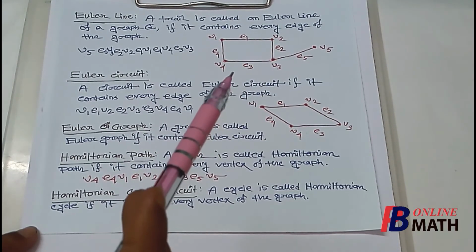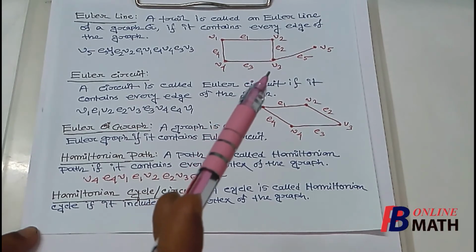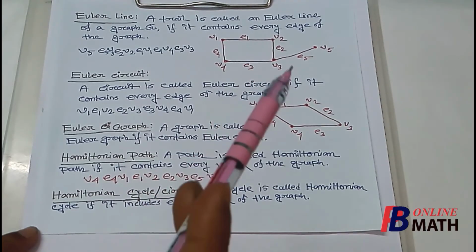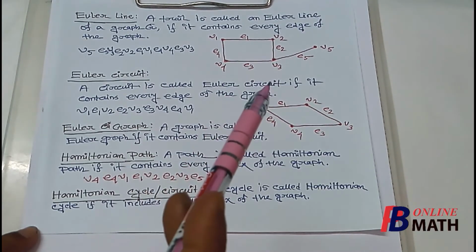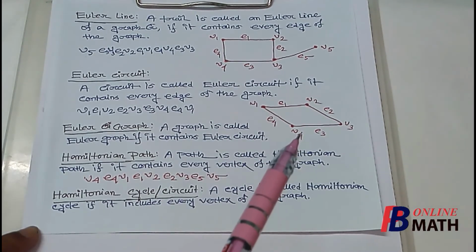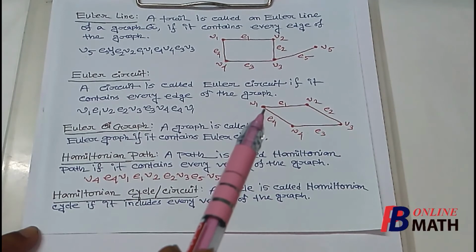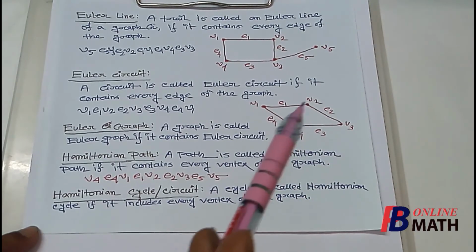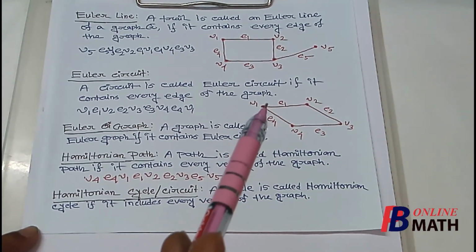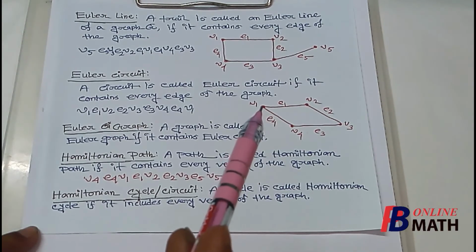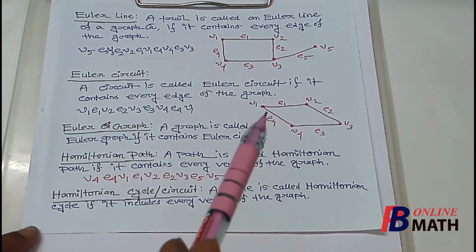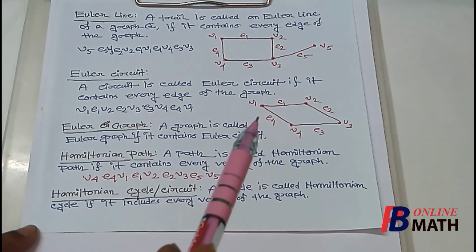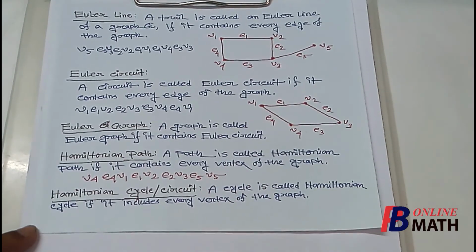Now if we consider this graph, then we find that we can't find any closed path or cycle which includes every vertex of this graph. So this graph contains no Hamiltonian cycle. But if we consider this graph, then if we consider one closed path from V1 to V4 to V3 to V2 to V1, then this is a closed path because except for the first and the last vertices which are same as V1, no other vertex is repeated, and also it includes every vertex of the graph. Therefore, this is an example of Hamiltonian cycle.